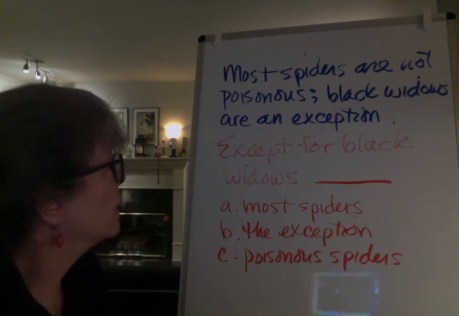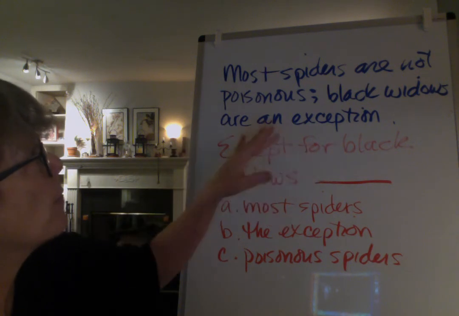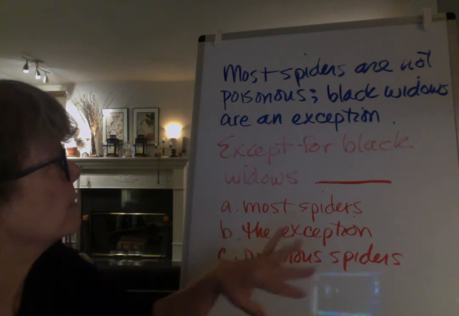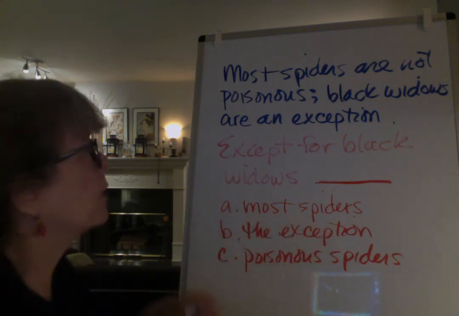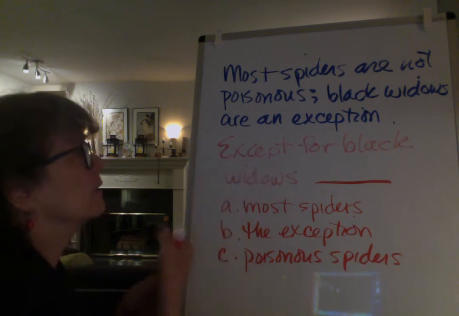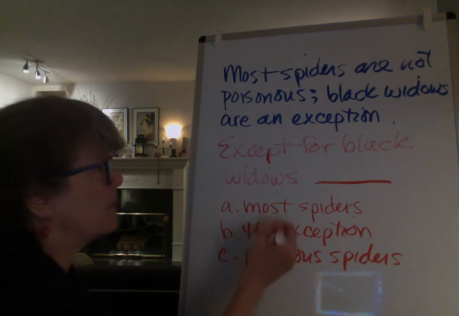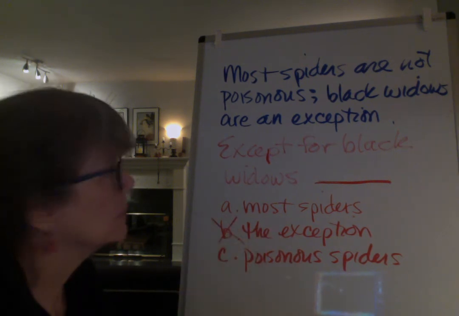Okay, so how about most spiders are not poisonous. Black widows are an exception. Except for black widows, the exception, so we already have the exception here, the one that is except, so it doesn't make any sense to repeat the exception.